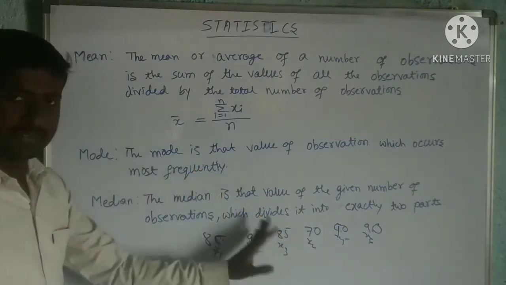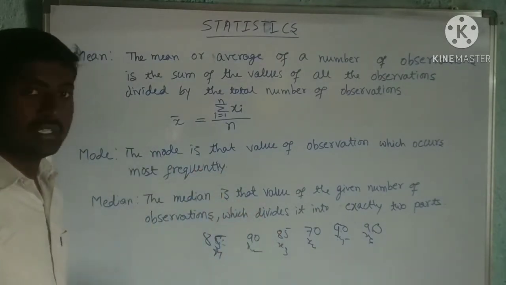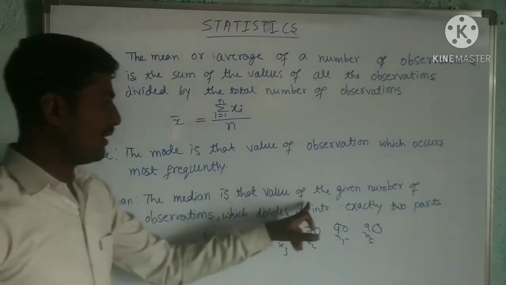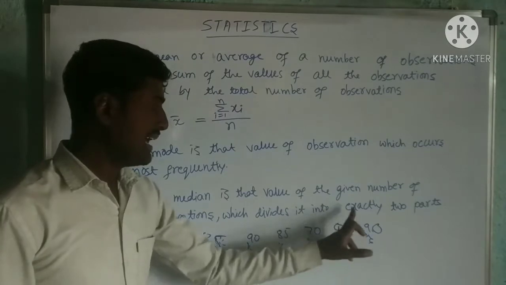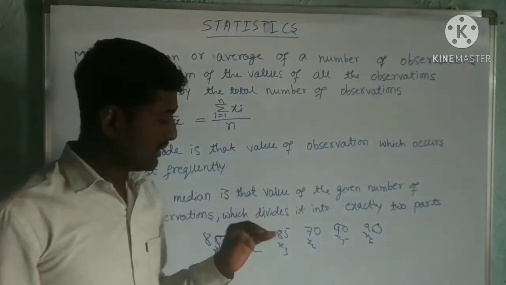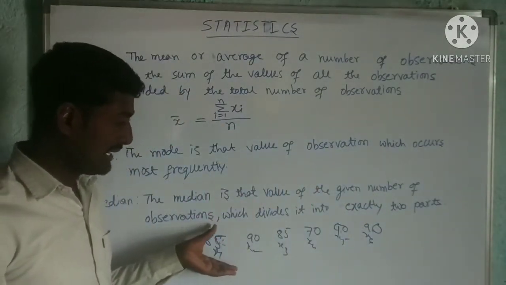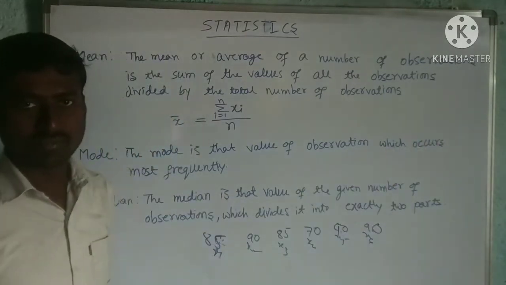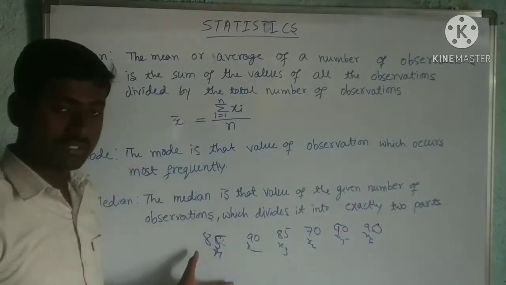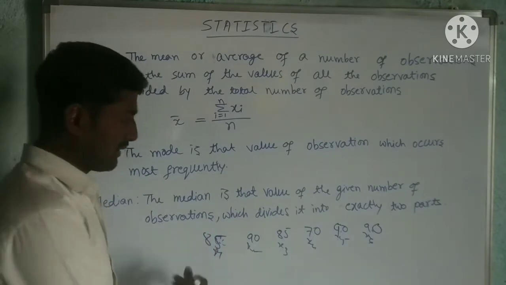We know this already. Next, median. The median is the value of the given observations which divides them into exactly 2 parts. We arrange the given data in ascending or descending order. We have to arrange it first. So I will arrange this.